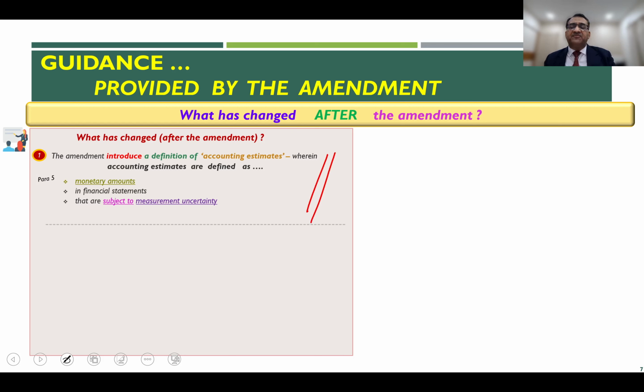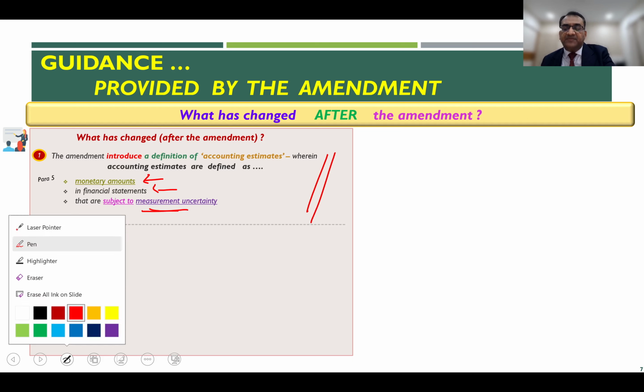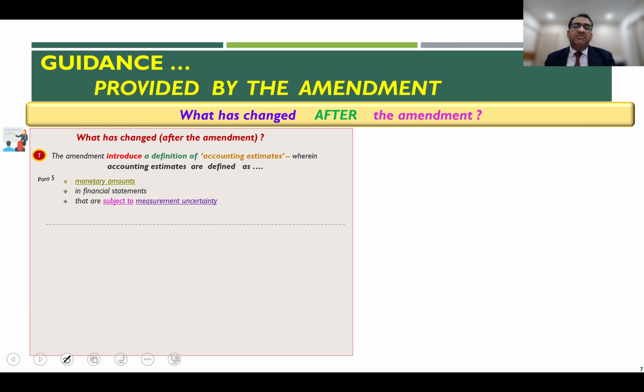So paragraph 5 says that accounting estimates are monetary amounts in the financial statements which are subject to measurement uncertainty. What does it mean? When you say measurement uncertainty, what does it mean?